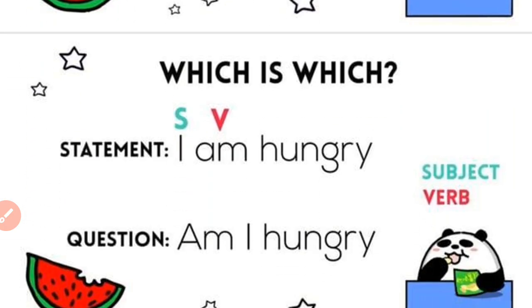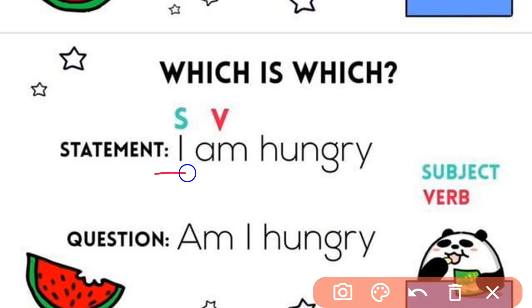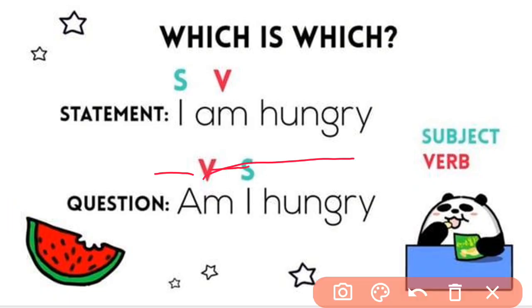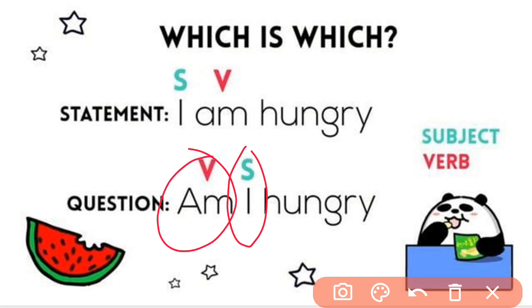So let us see. The subject is "I" and the verb is "am." In "I am hungry," "am hungry" is the verb part and "I" is the subject. Whereas here it's different: the verb comes first and then the subject.